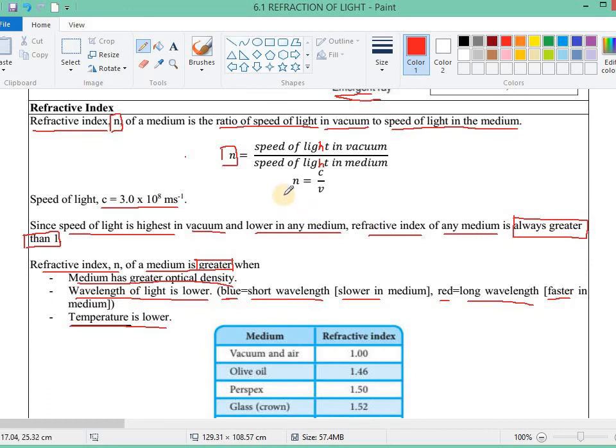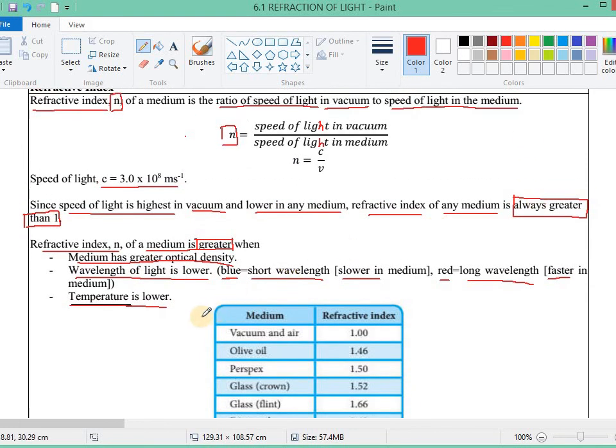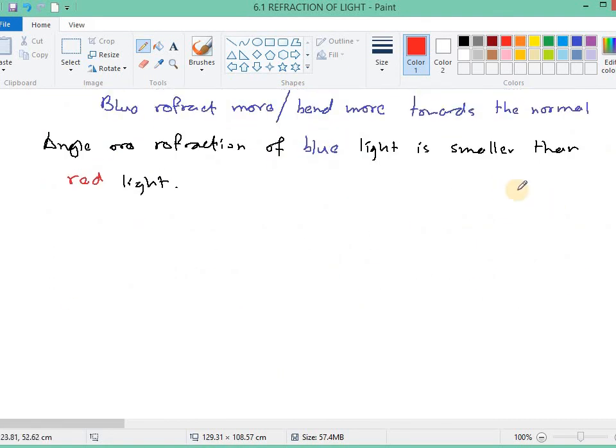So you can think like this, to help you remember what the factors are that affect the refractive index.